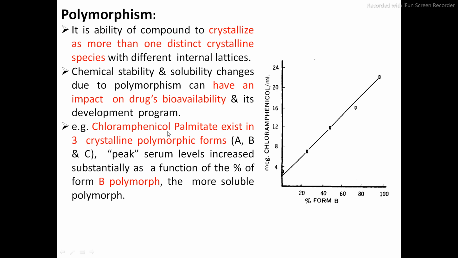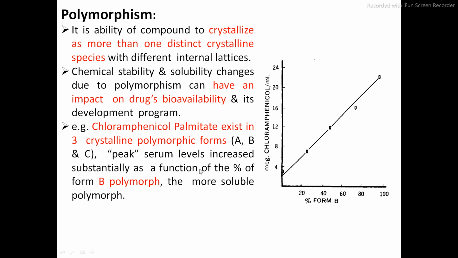This chloramphenicol naturally exists in three polymorphs, that is A, B and C, and out of these, only the B polymorph is active. Suppose we have three crystalline forms of chloramphenicol: A, B and C. Out of these three forms, only B form is active.